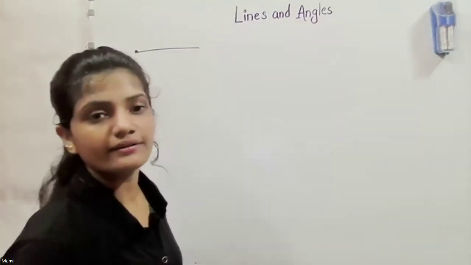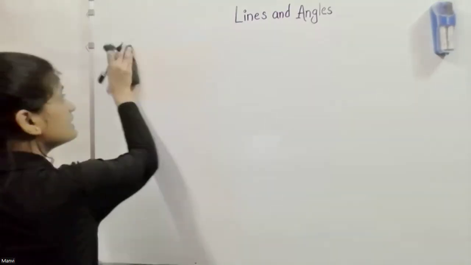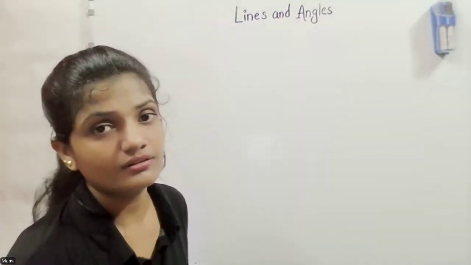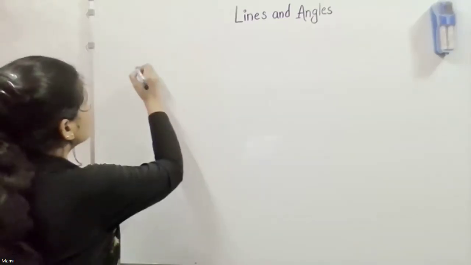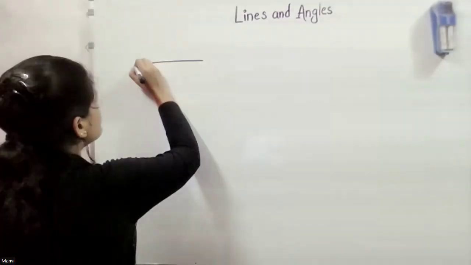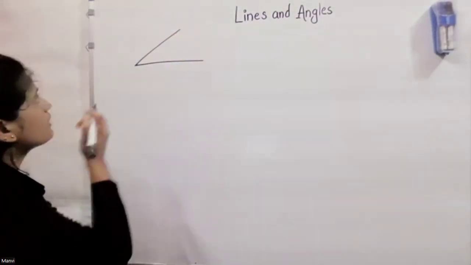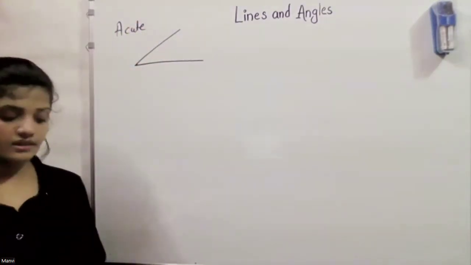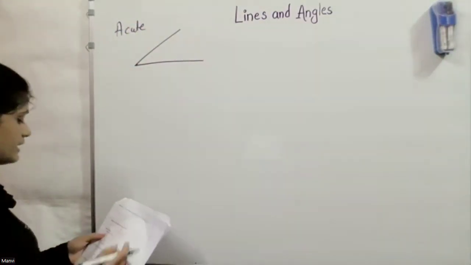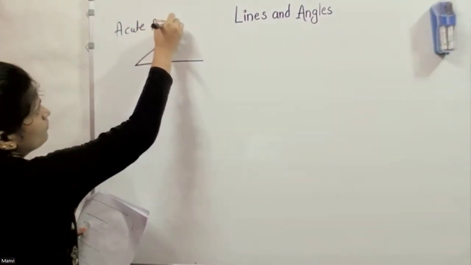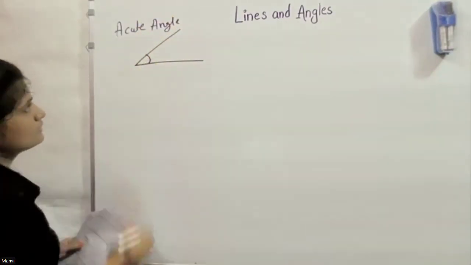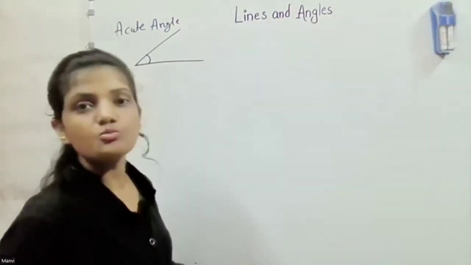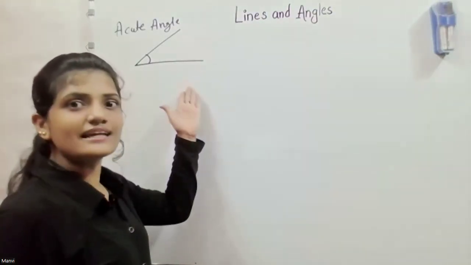If the angle is bigger than 0 and lesser than 90 degrees, we call it an acute angle. Acute means a bit smaller, looks like cute. That's why we call it acute.